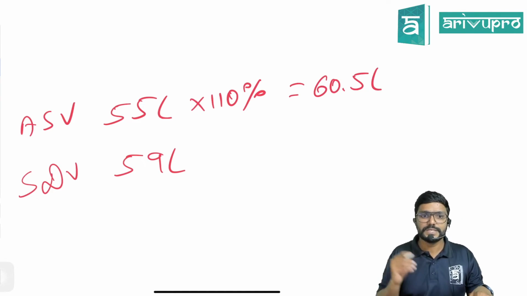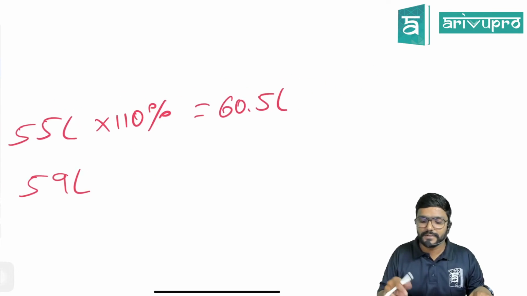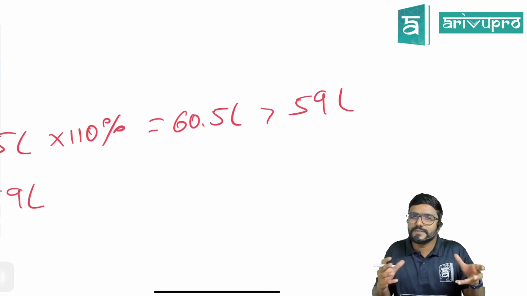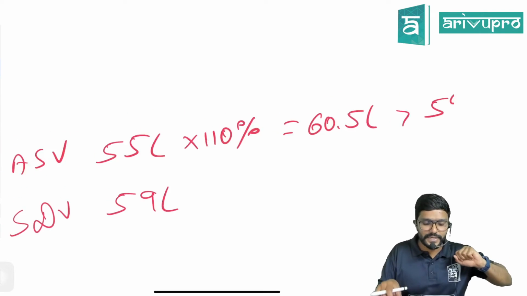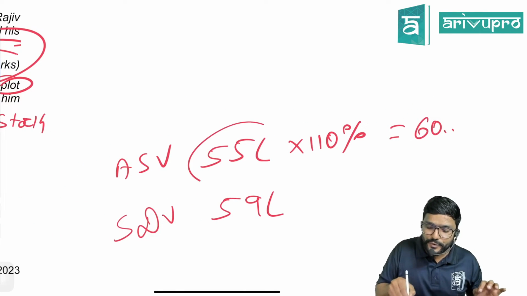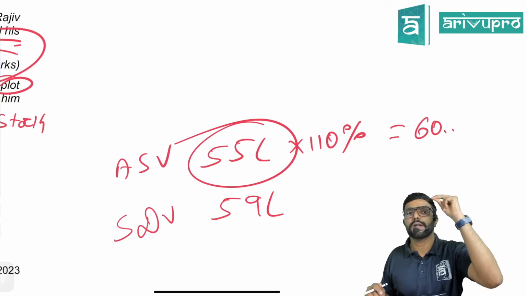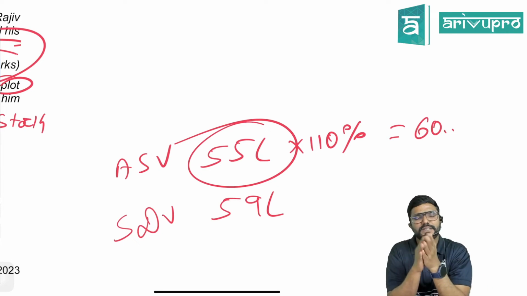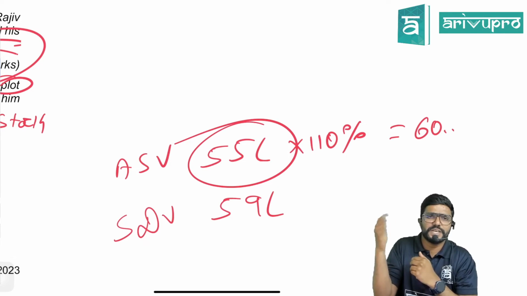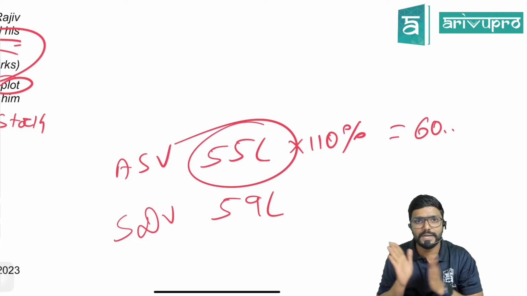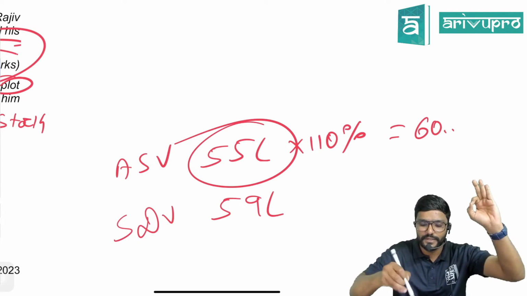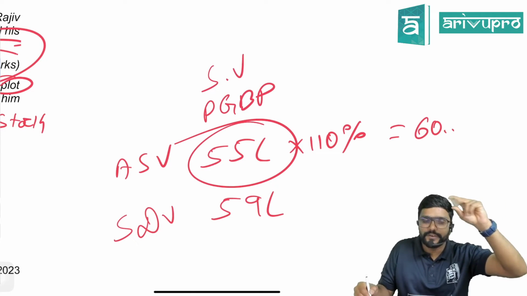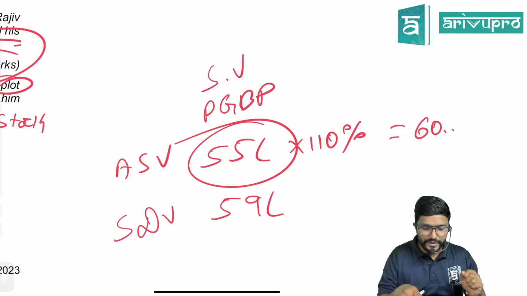Yes, sir. So stamp duty value is how much? 59 lakh. That means this is less than 60.5 lakh. So the difference is within 10%, sir. Yes. So for the purpose of computing PGBP income, what is your sale value? 55 lakh only. As the difference is within 10%, we need not consider stamp duty value. Ignore the stamp duty value. So for Ajay, to compute PGBP income, his sale value is 55 lakh, guys.